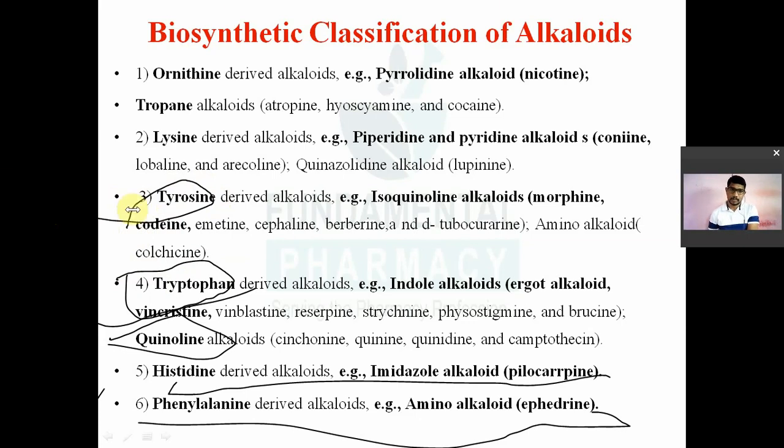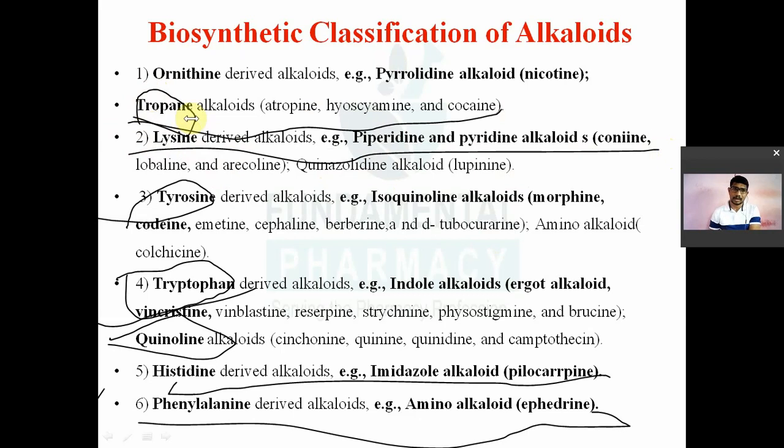Then piperidine and pyridine type of alkaloids are biosynthesized from the lysine amino acid. Then the tropane alkaloids, present in Atropa belladonna, Datura stramonium: atropine, hyoscyamine, cocaine. All these alkaloids are obtained by biosynthesis from the ornithine amino acid. So ornithine is a bioprecursor for the synthesis of pyrrolidine type of alkaloids and tropane alkaloids. A question has already come on this. So tropane alkaloids are biosynthesized from the ornithine amino acid, and indole alkaloids are biosynthesized from the tryptophan amino acid. Remember.